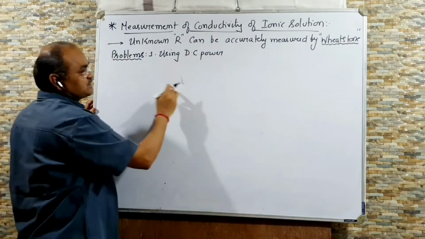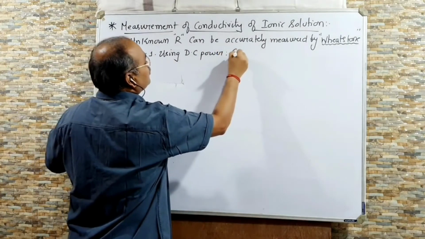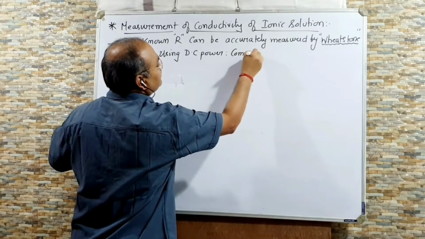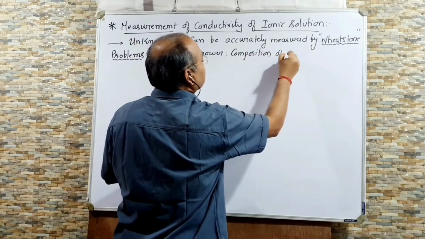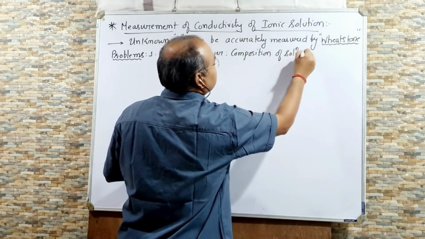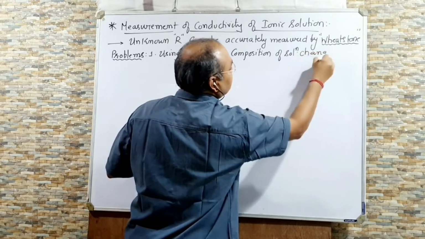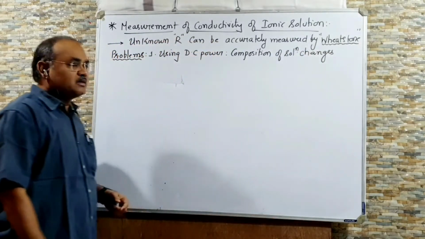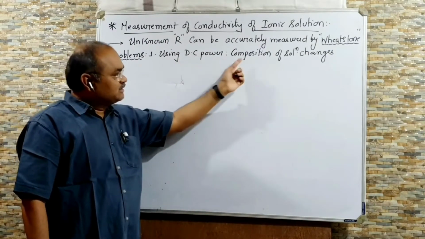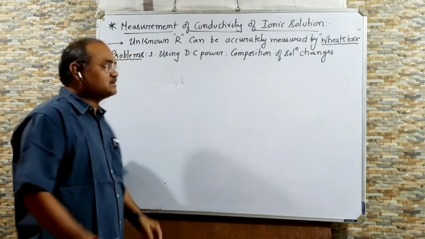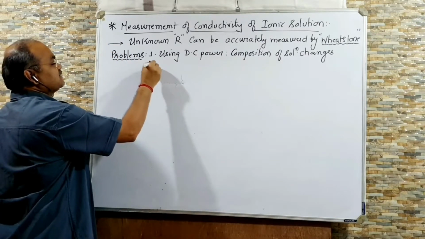When we use DC power, the composition of the solution changes. So this is the problem. When we are using the direct current, here DC power, the composition of the solution changes. Right? And second problem is